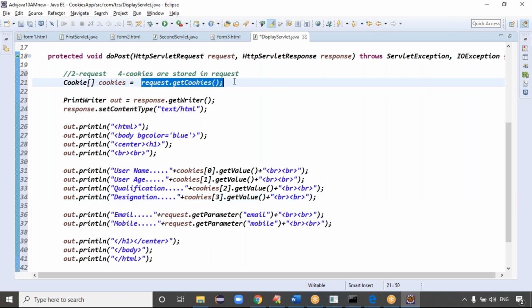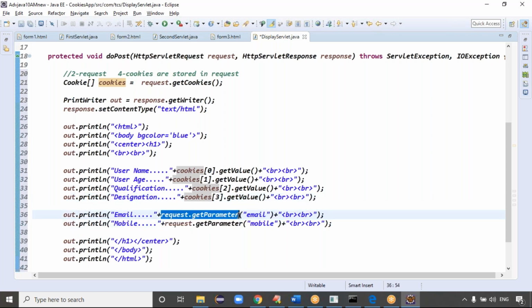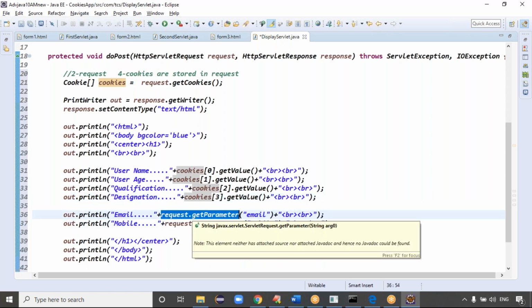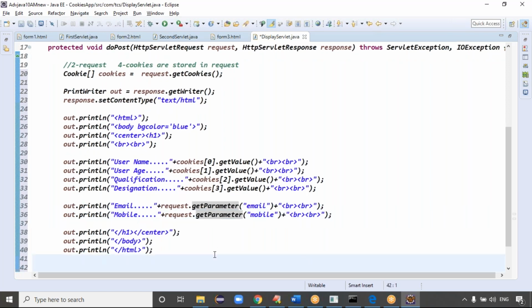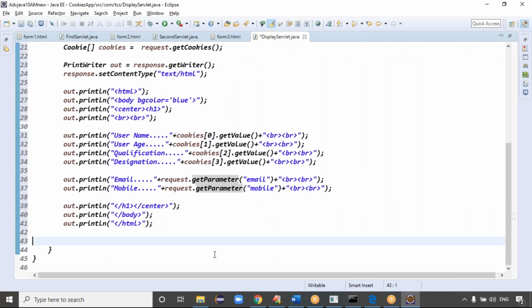Yes, request.getCookies means the previous form details stored in the cookies. All those cookies are stored in the request object. That's what request.getCookies means, what? The cookie array will be returned, right? Username, age, qualification, designation. For the remaining 2 details, can I use the request.getParameter method? Yes, the remaining two details. Can I use the request.getParameter method? Yes. Request.getParameter and request.getParameter, right? Exactly. Okay, very clear.